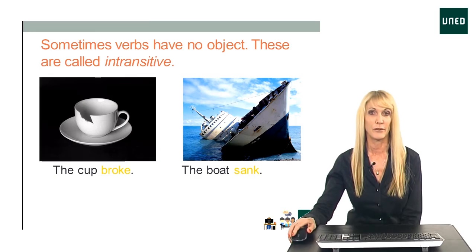We also have verbs that have no object. These verbs are called intransitive. This means we don't need anything after the verb to complete the meaning of the verb. The action doesn't fall on something else. So for example, the cup broke. It broke. It didn't break something else. Or the boat sank all by itself. It hit a rock and it sank. So there's nothing after the verb. This is an intransitive verb.